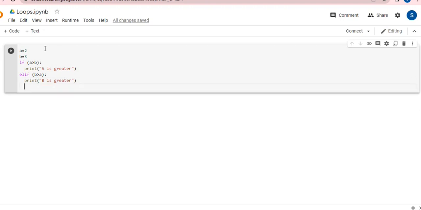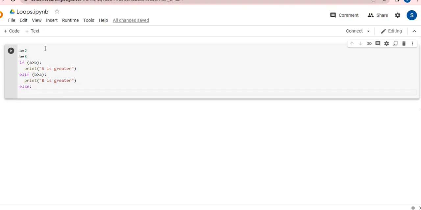All right. Coming over here now, if a is not greater, b is not greater, then what is the option? The last option is else. If none of the variables is greater, then what is the meaning? Like all are equal. So I'm simply going to leave a caption that is both are equal. So here we go, this is a program which we have done.